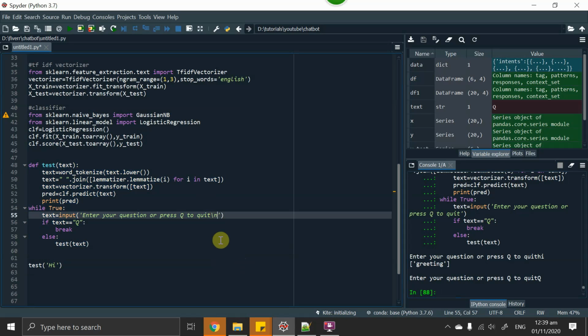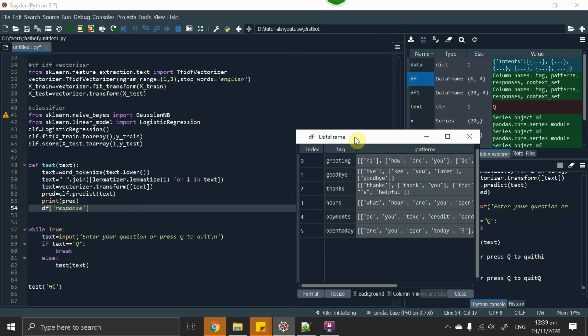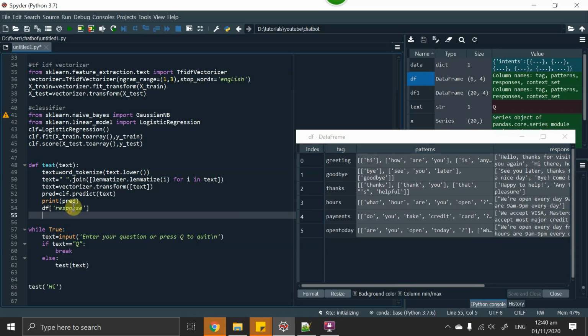So now we have to generate the response. I will go to our function again and say df response, which is this column, but I have to select using df tag, which is this column, is equal to predict.